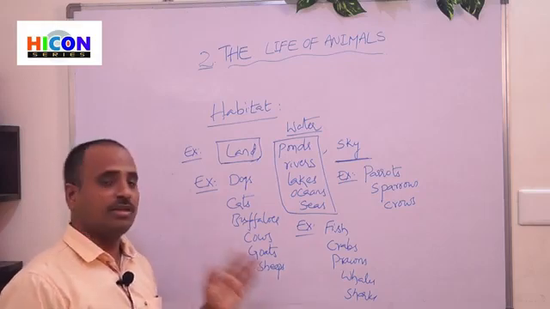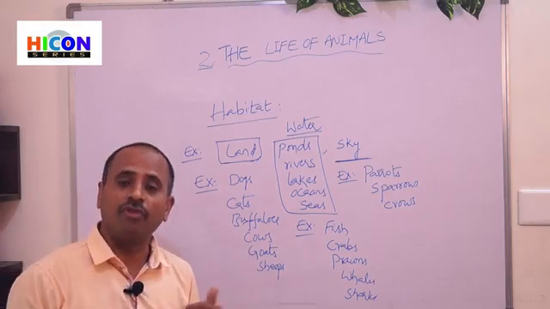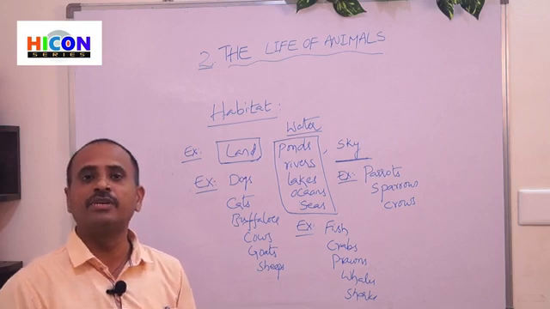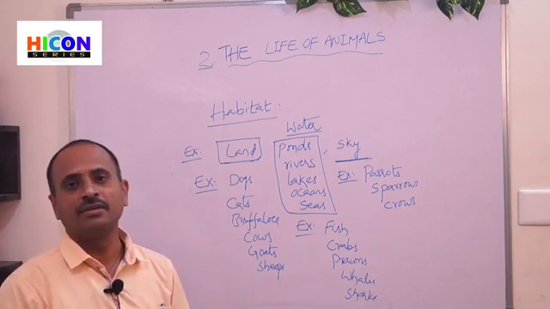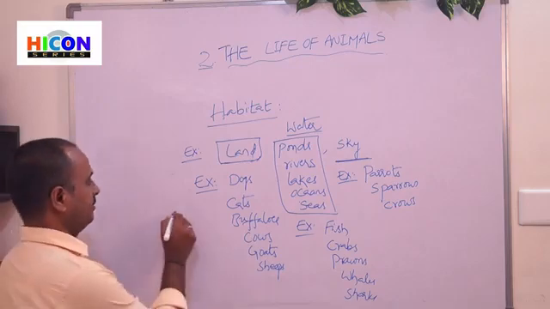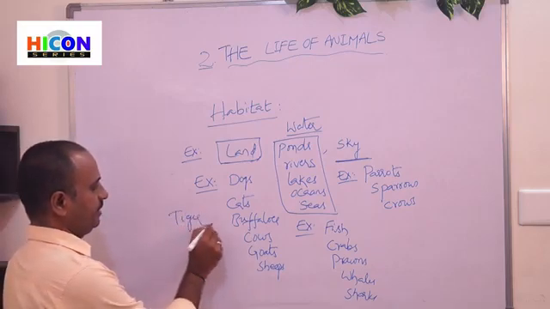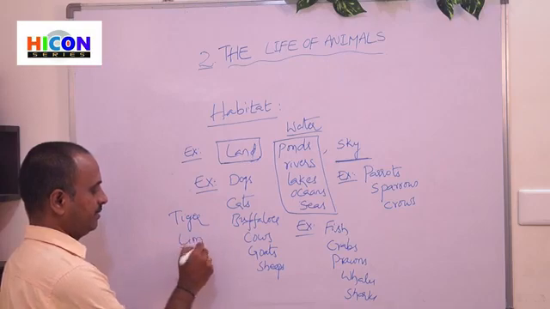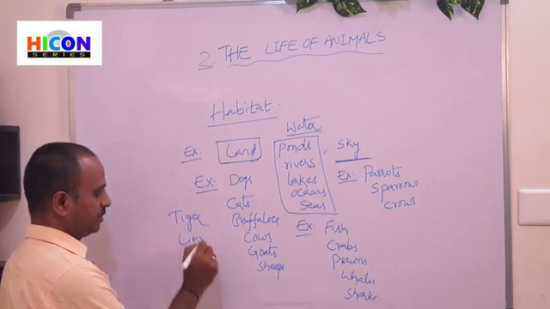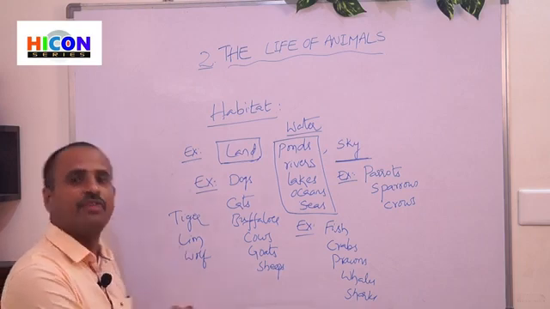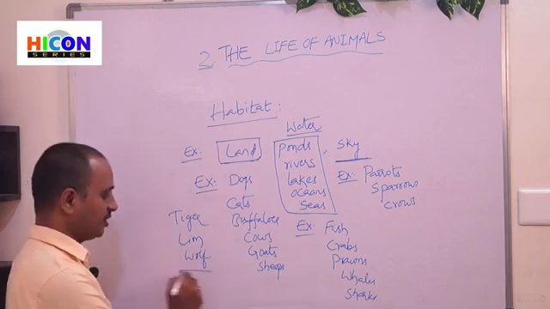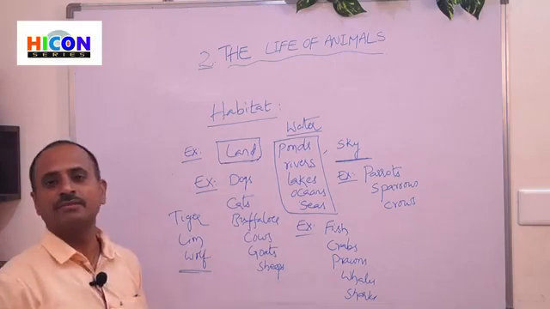Some animals live especially in the forest. Those animals which live in the forest are called wild animals. For example, tiger, lion, wolf, etc. These are the animals which live especially in the forest, so these animals are called wild animals.